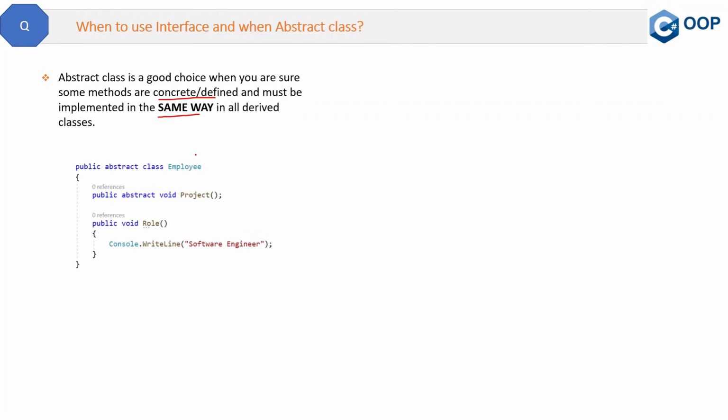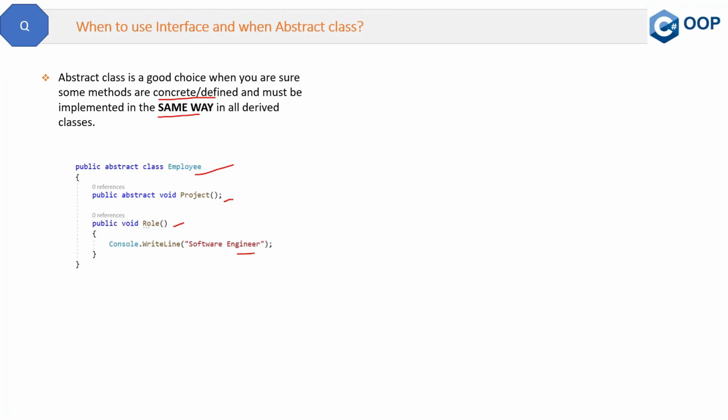Here you can see you have an abstract class employee. Whenever an employee is hired in a company, the project he is going to work on might not be fixed. There may be multiple projects in the company, and at the time of hiring, it is not known in which project the employee is going to work. But the role of the employee is very clear from the day he joined.